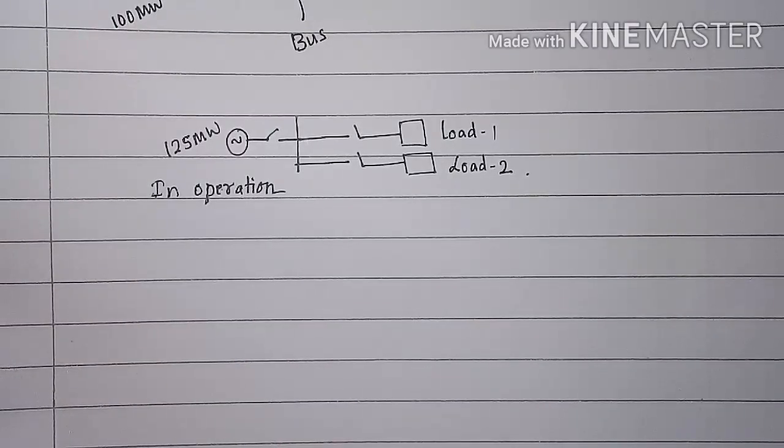Next, to understand what is firm power, let us consider there is a fault, and because of that fault all generators, all transmission lines are out of operation. So such a condition we call as blackout condition.